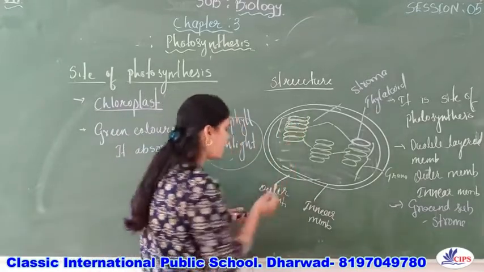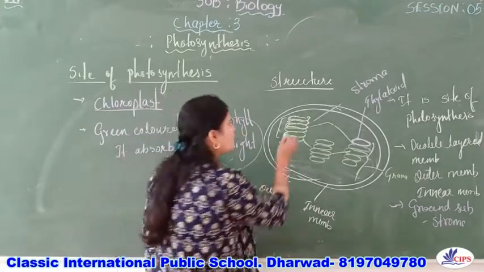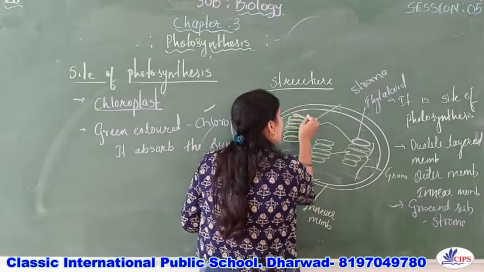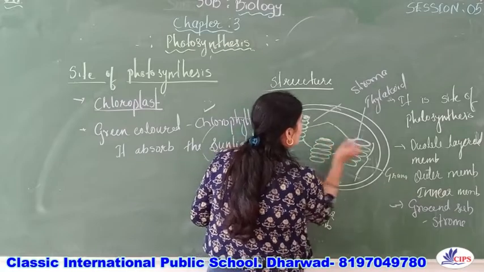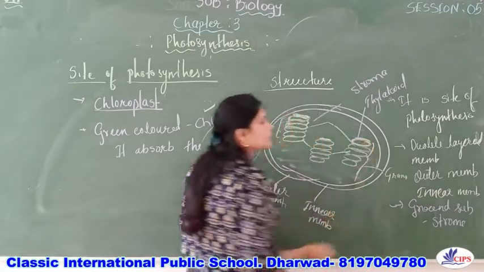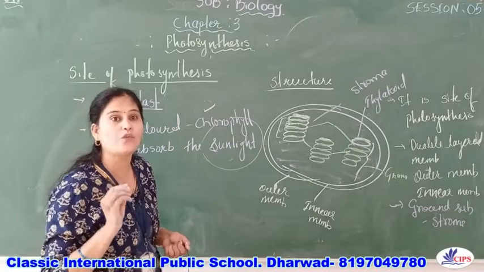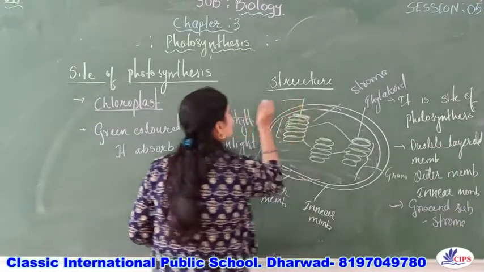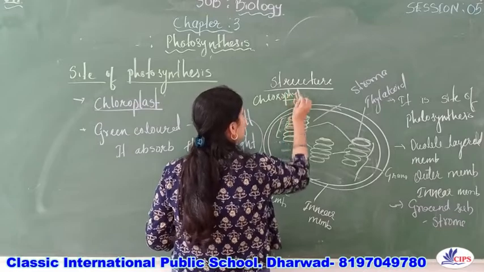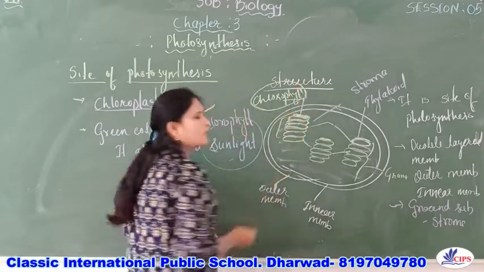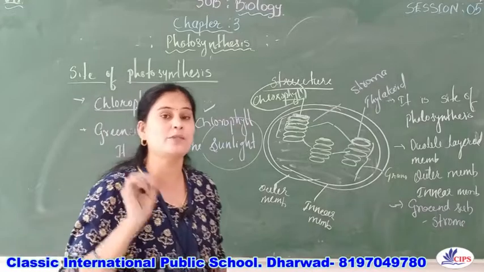And on the walls of this thylakoid, the green pigment chlorophyll is present. So here the chlorophyll is present, and what is the function of the chlorophyll? Yes, it absorbs the sunlight.